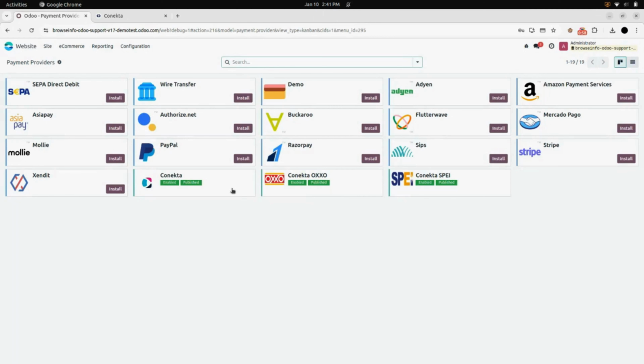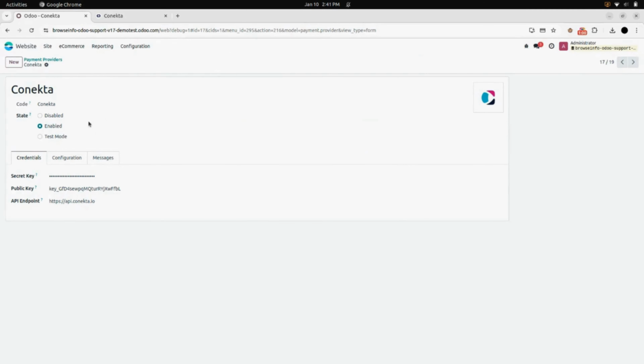First of all, we will go into Conekta. Make sure it is enabled. Add a secret key and a public key. Same for Conekta OXXO. Enable it, add a secret key and a public key. Same for Conekta SPEI. Enable it and add a secret key and then public key.